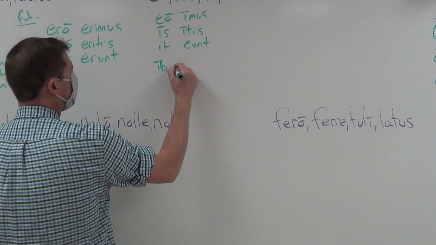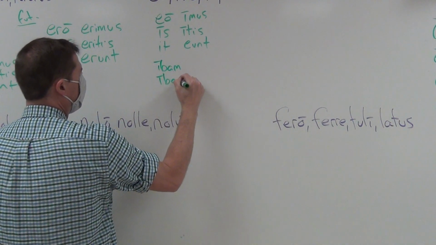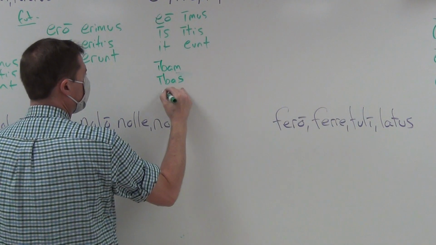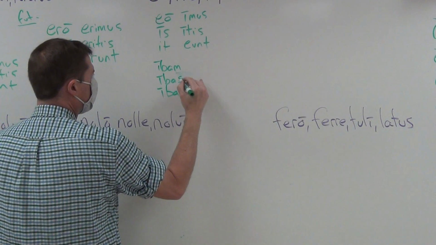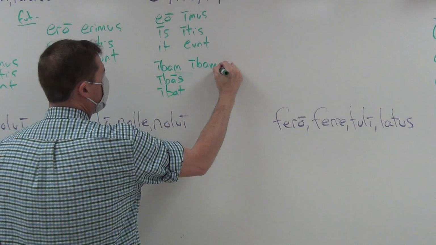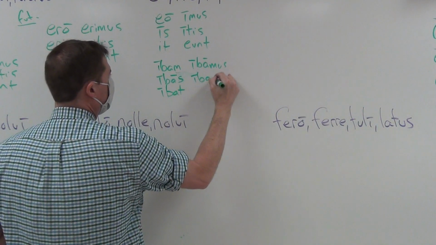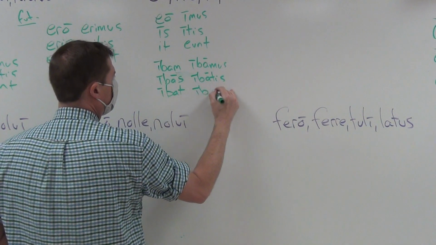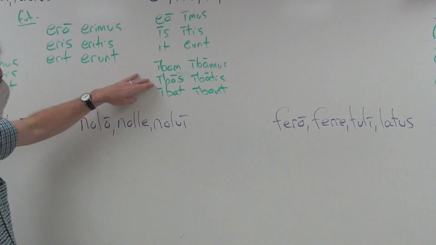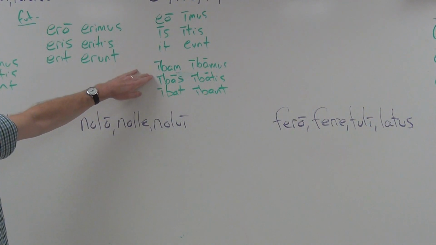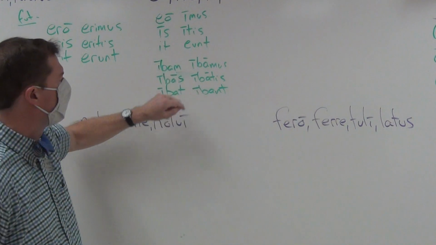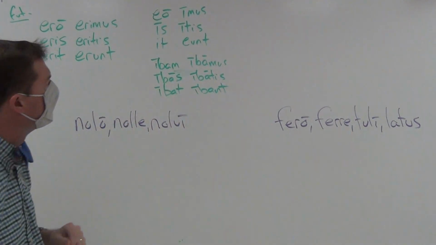Imperfect: ibam, ibas, ibat, ibamus, ibatis, ibant. I went, you went, he went, or I was going, you were going, he was going, we were going, y'all were going, they were going, or we went, y'all went, they went.